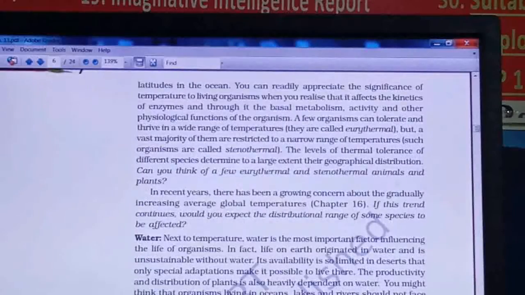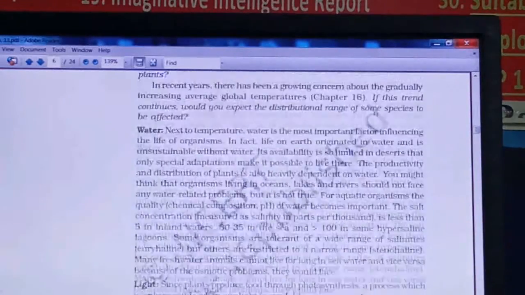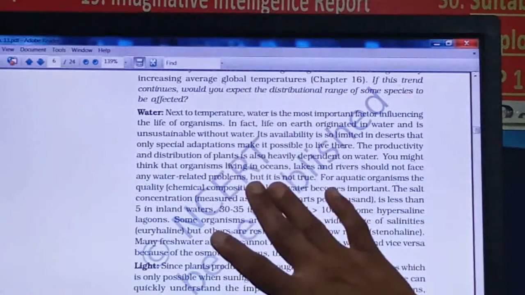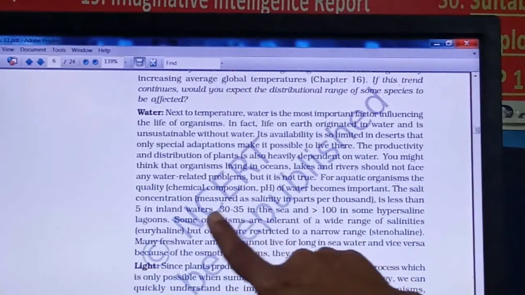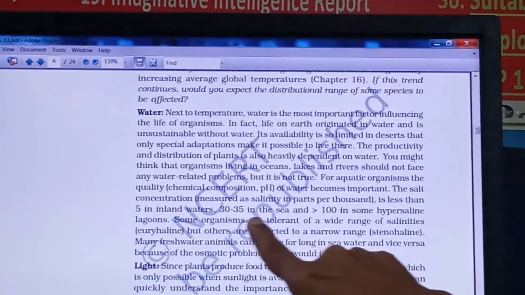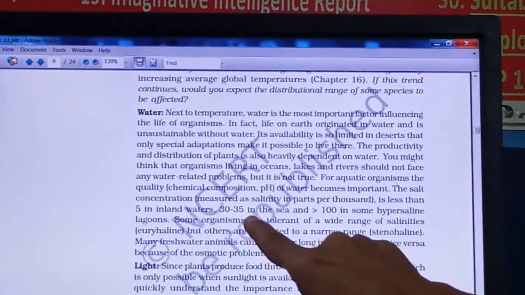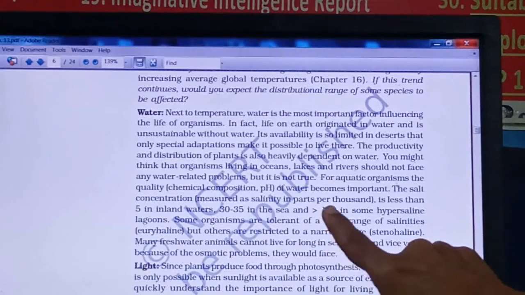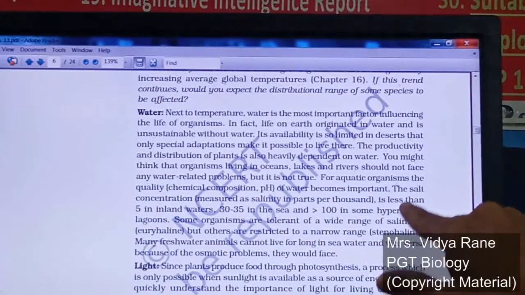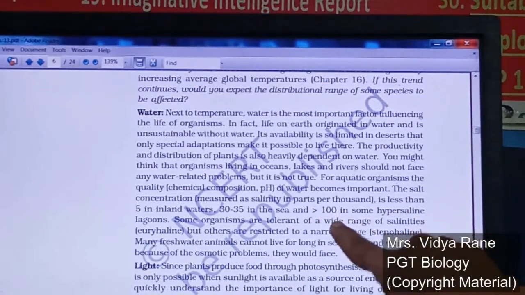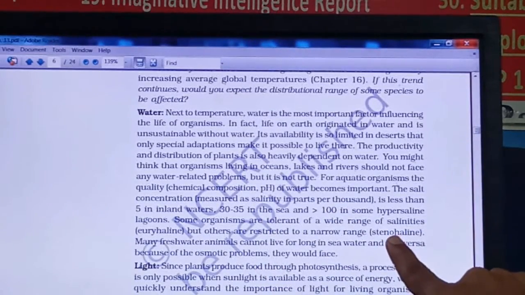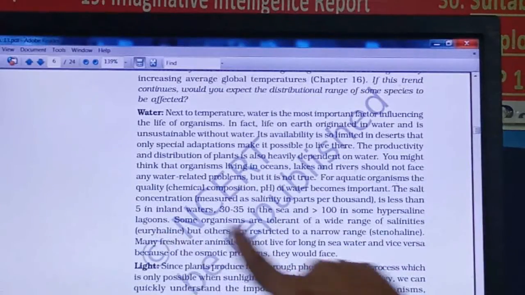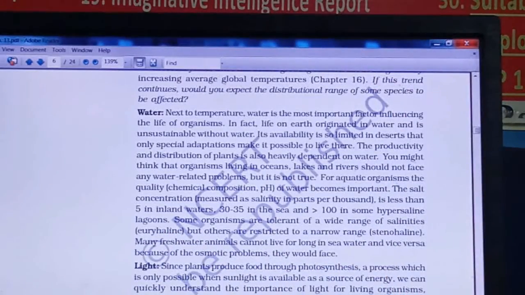Now the next point is water, right? In the water section it is also given why water is essential, and about its salinity, right? In the majority of sea water the salinity is given as 30 to 35%, and in some hypersaline lagoons it will be greater than 100, right? Based on that, these two terms, stenohaline and euryhaline, we have seen in the PDF.